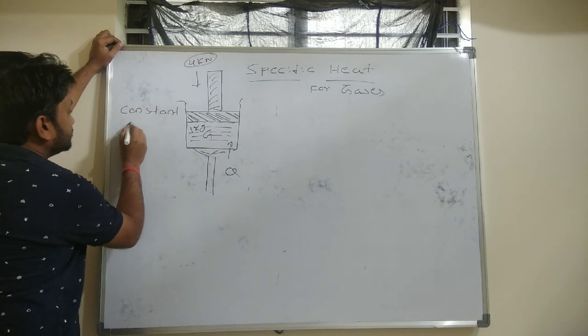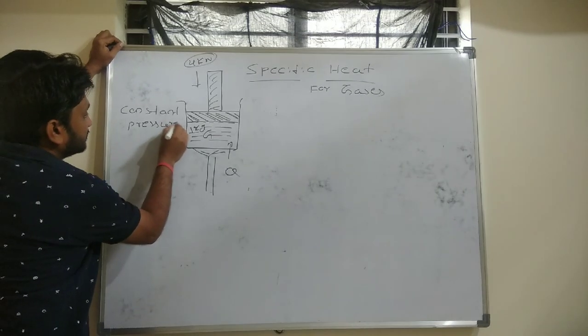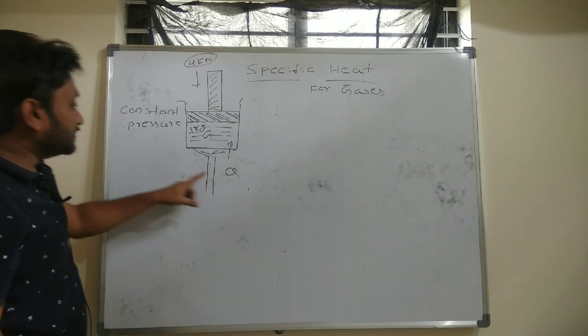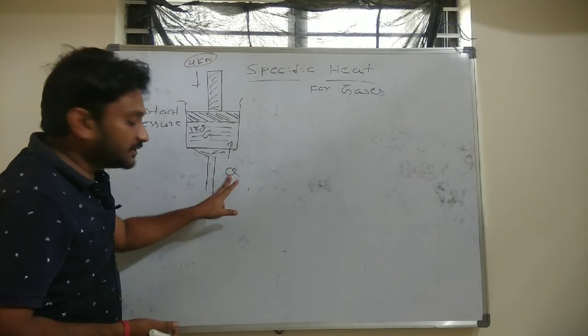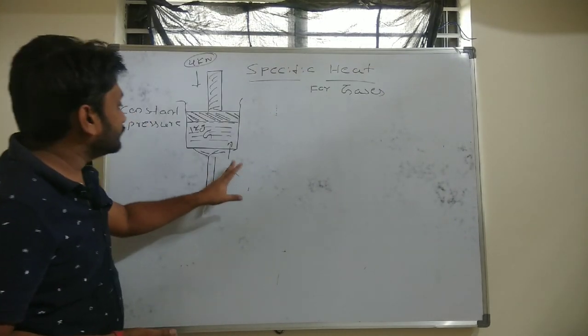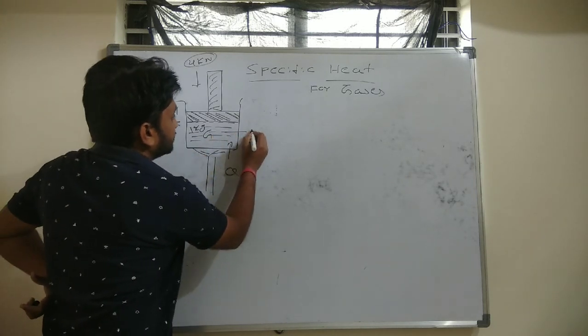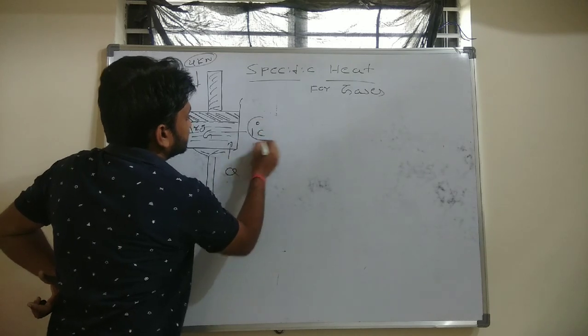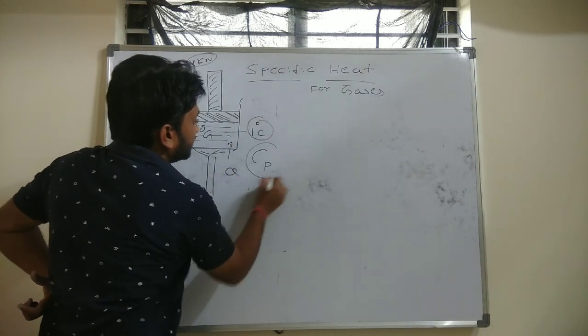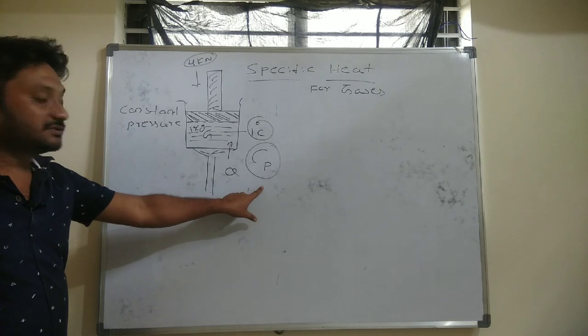So it is a constant pressure condition. Clear? In this condition, the amount of heat Q that we need to add to increase the temperature of this 1 kg of gas by 1 degree Celsius is nothing but Cp, that is, specific heat at constant pressure.